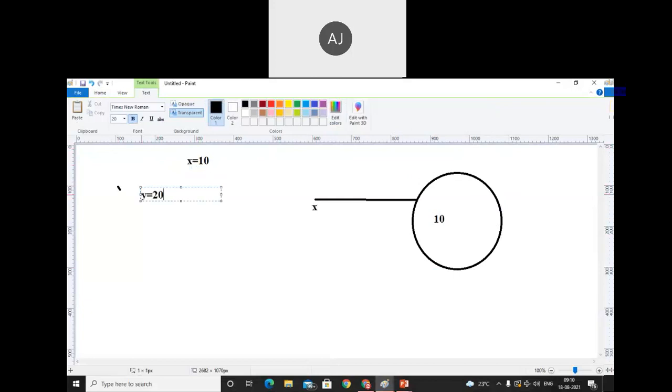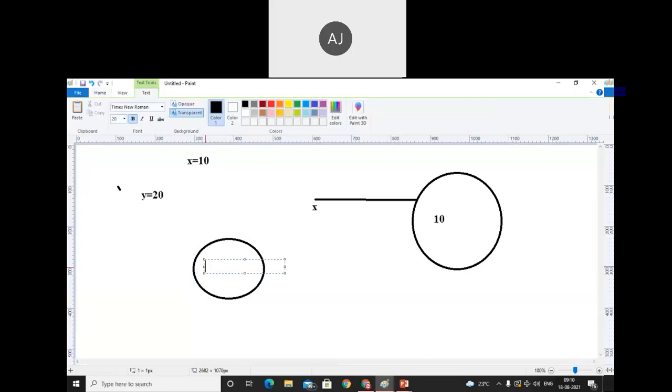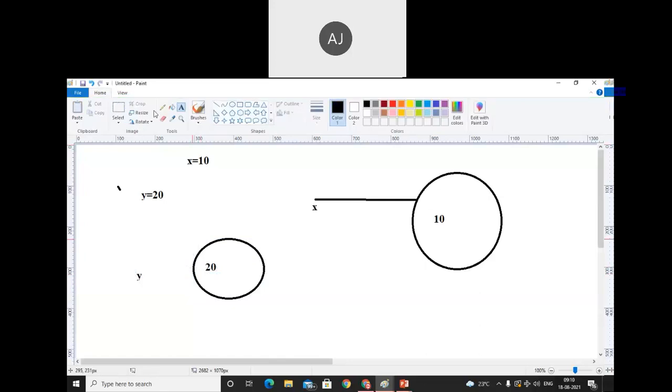At that time, make a note, 20 is an object and y is a reference variable. The object will be created, and in that object the value 20 will be stored. The reference variable y will refer to that particular object. This is the way it works.